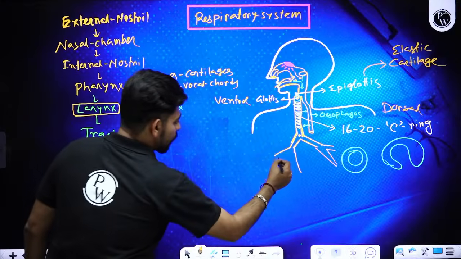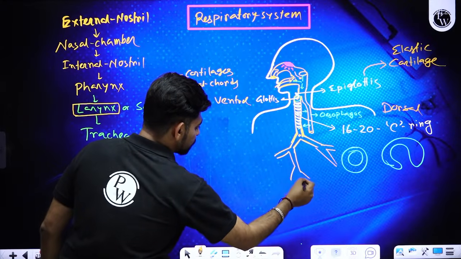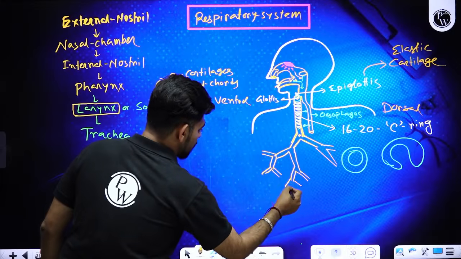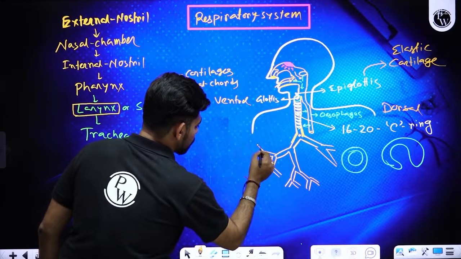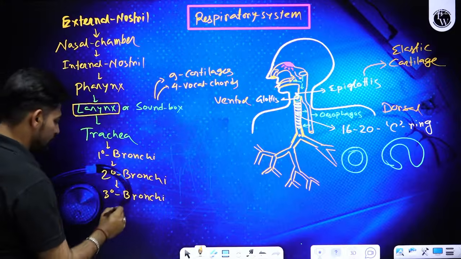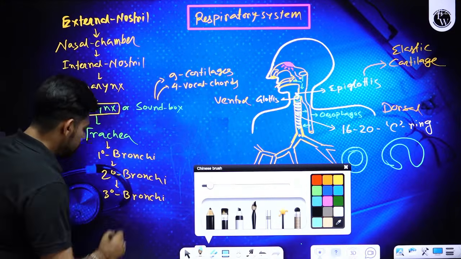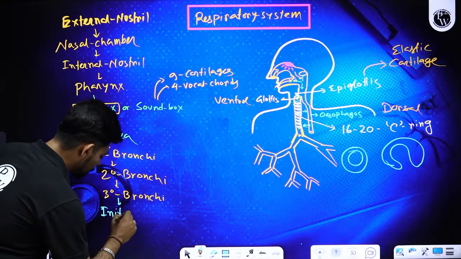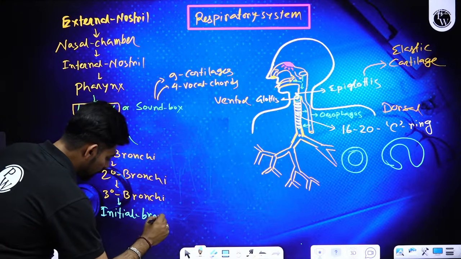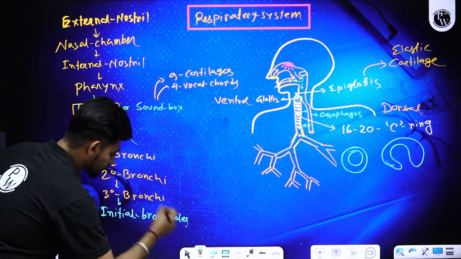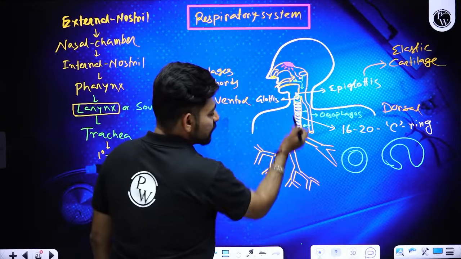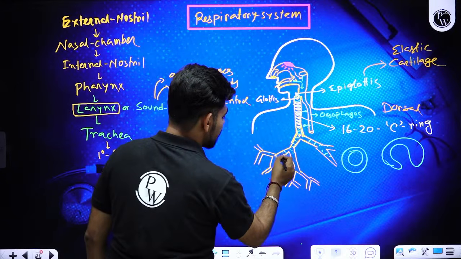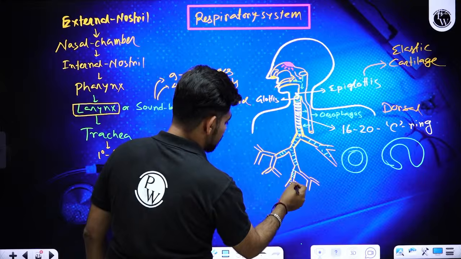The tertiary bronchi will get bifurcated, and that will form some narrow tubes called bronchioles. So, the branches of tertiary bronchi are called initial bronchioles. Starting from the trachea up to the initial bronchioles, you will find these cartilaginous rings or plates.